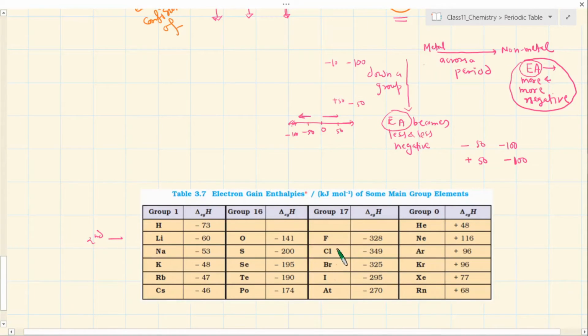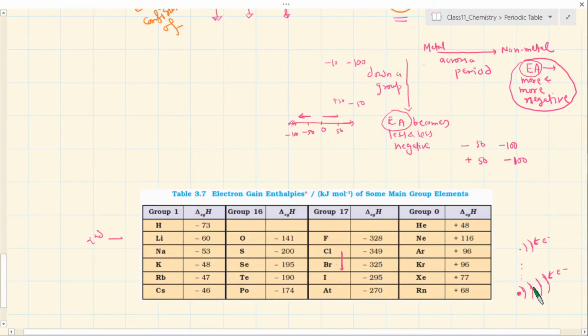What do you think happens when you go down this group, group 17? I said the general trend for any group, whether metal or non-metal, is that electron affinity becomes less and less negative. Why? Simply because the size of these atoms increases, and the incoming electron will feel more power of the nucleus because the nucleus size has increased.